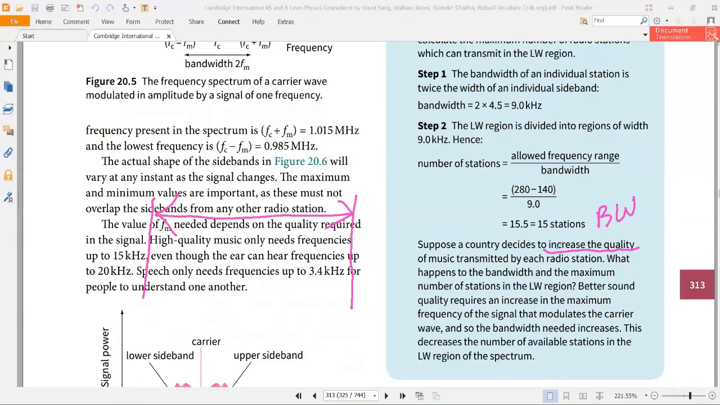So suppose I decide to increase the quality. For increasing the quality, you should increase the bandwidth. What happens to the bandwidth? So the bandwidth will increase and the maximum number of radio stations will decrease.